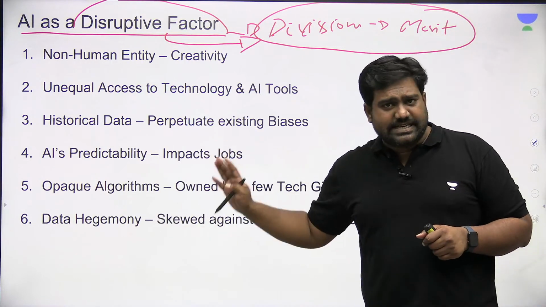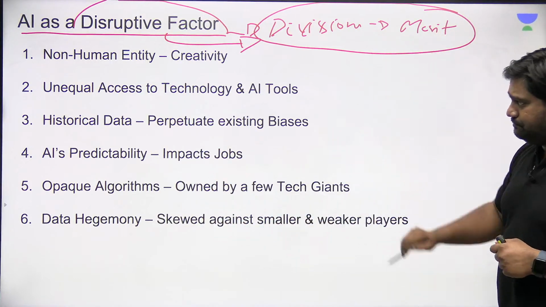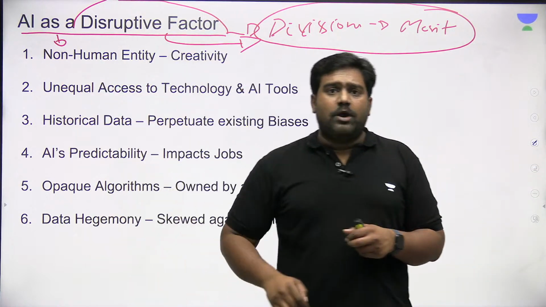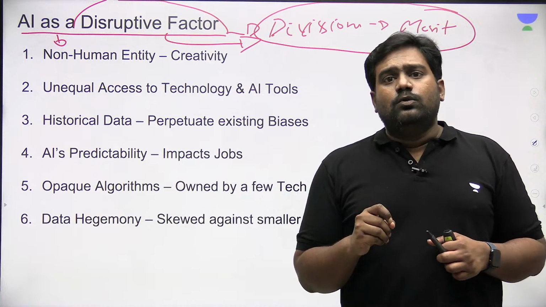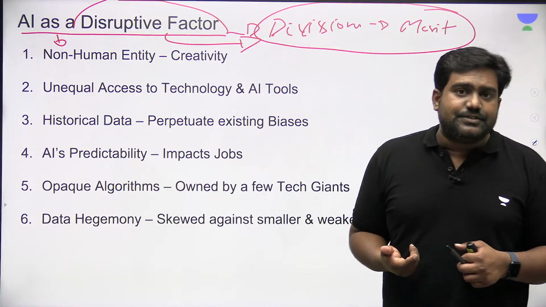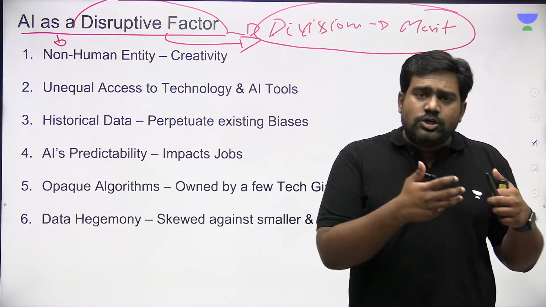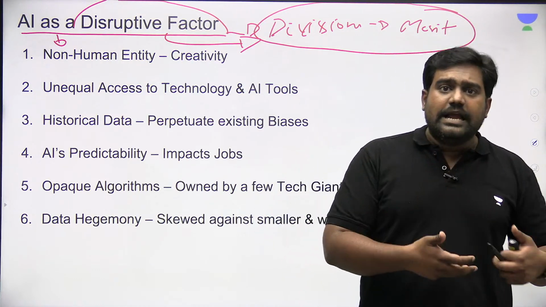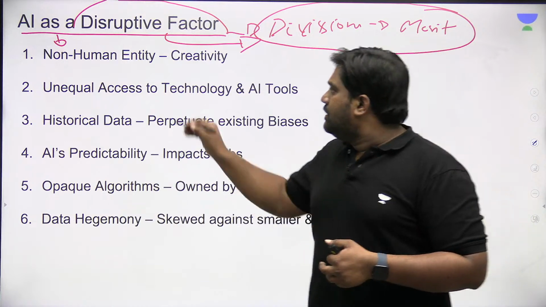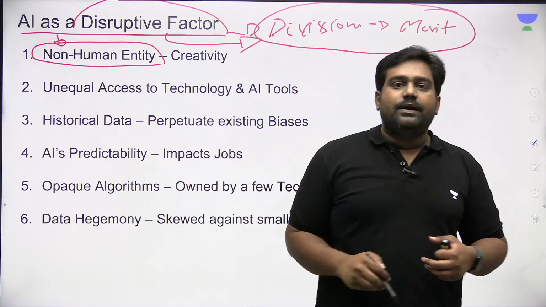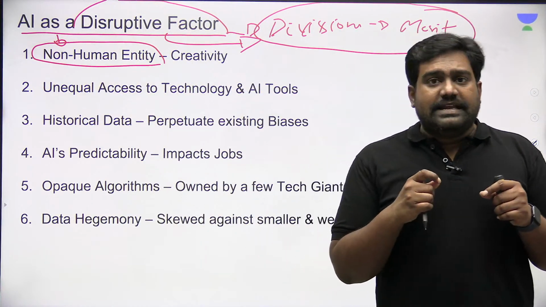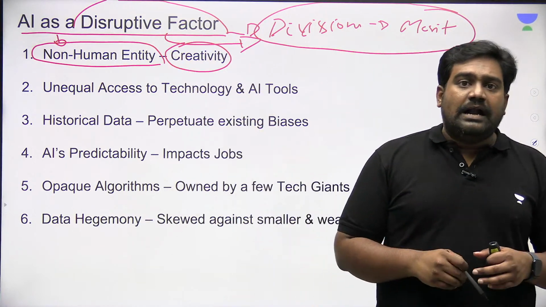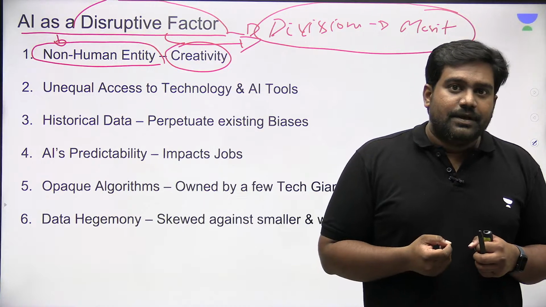He presents 6 very important points to justify his argument. He says that, point number 1, AI tools are non-human entities. They are built on machine learning algorithms. They can think, they can create content, they can bring out new creations. So this raises one important question: does it undermine human creativity?